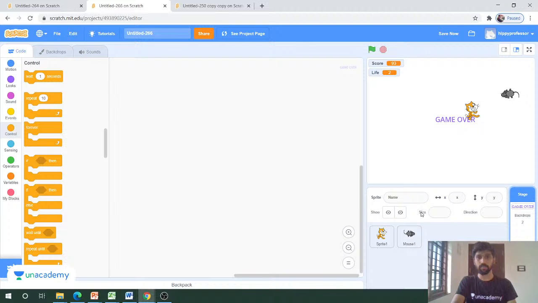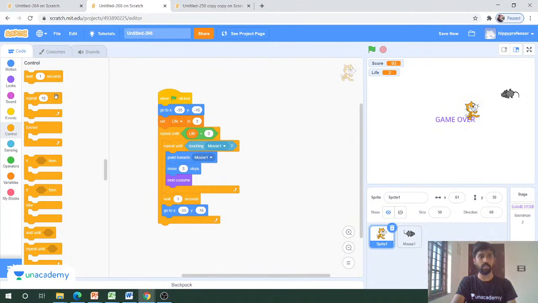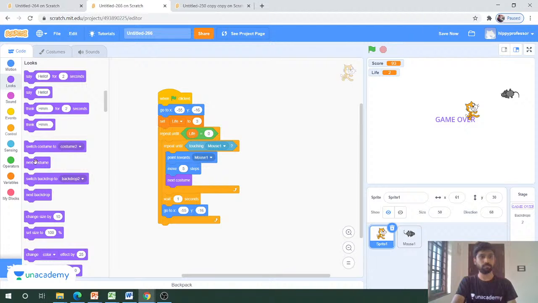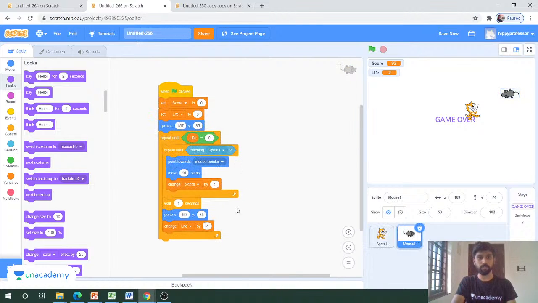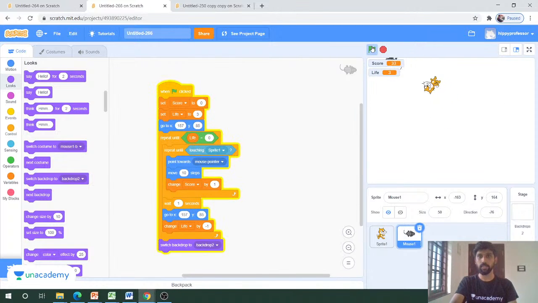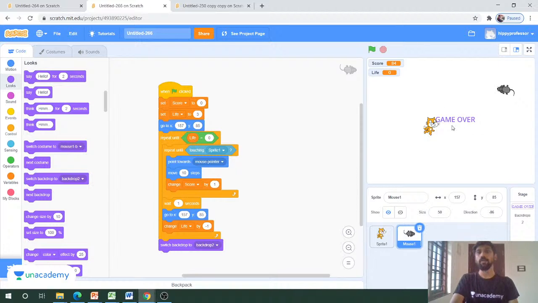Whenever we are starting the game, we should have backdrop 1, which means the playing backdrop. Then towards the end of the game, you have to switch the backdrop to backdrop 2. So whenever you are caught by the cat 3 times, the game will be over. 1, 2, 3. Yes, now the game is over. This is how we create a game over screen.